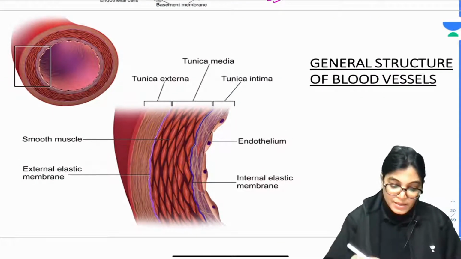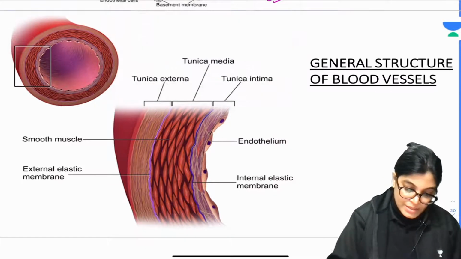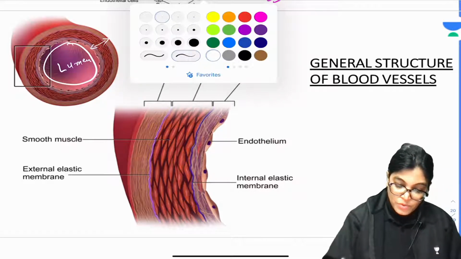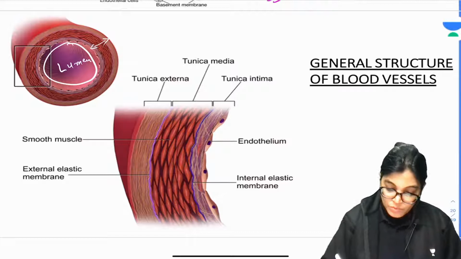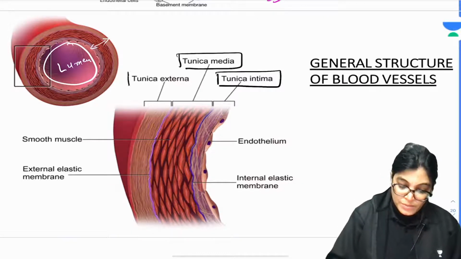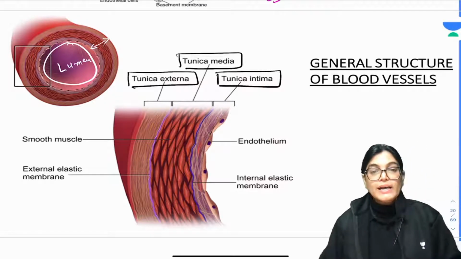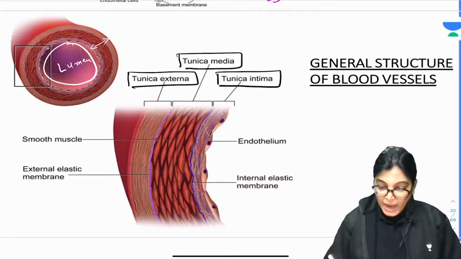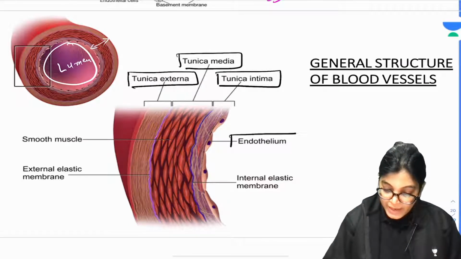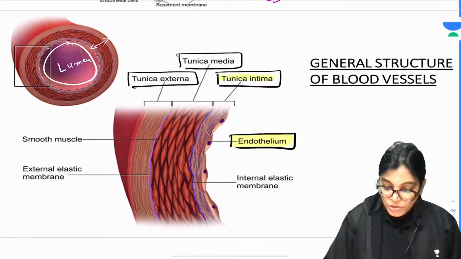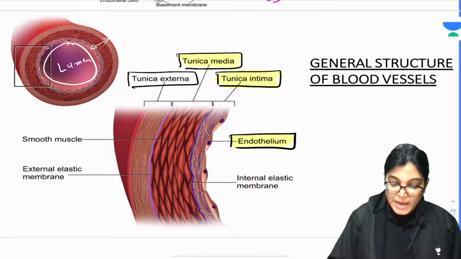So you can see here inside, this is the lumen and this is the wall. In this wall we have got 3 layers. We have got Tunica Intima, the innermost layer. We have got Tunica Media, which is the medial layer, and we have got Tunica Externa, which is also called Tunica Adventitia. So 3 layers are there. In the Tunica Intima, the innermost lining, we have got endothelium. So here the endothelium is lying. Then we have Tunica Intima layer, Tunica Media and Tunica Externa.